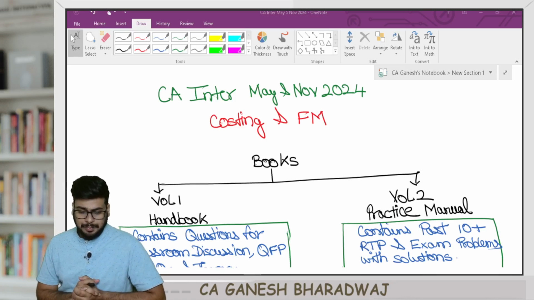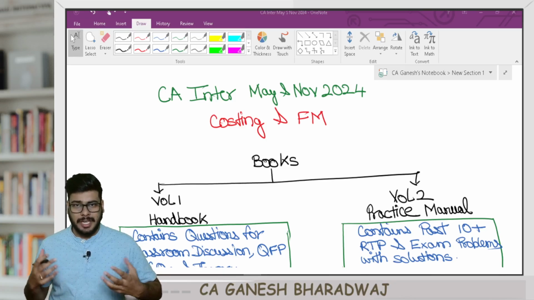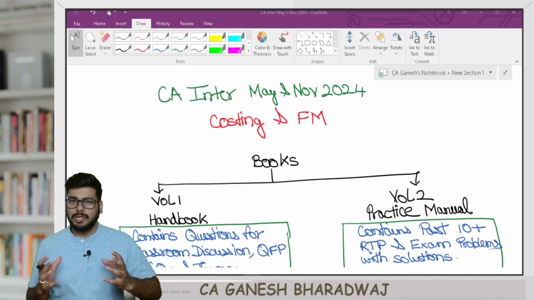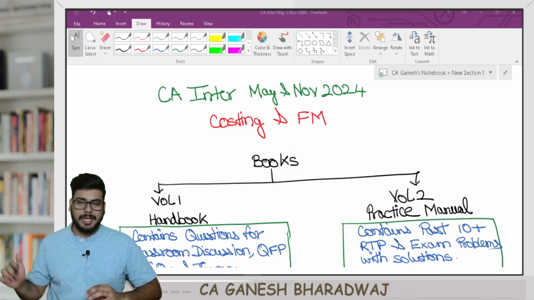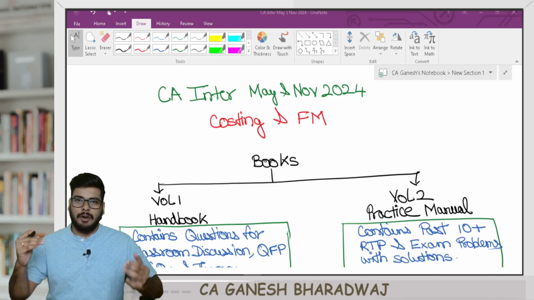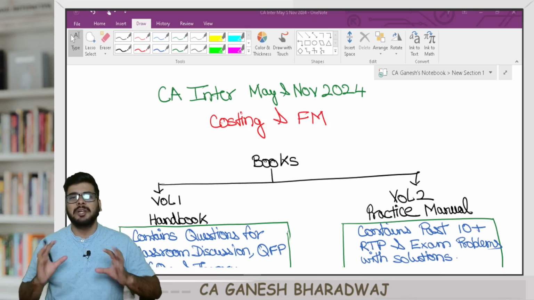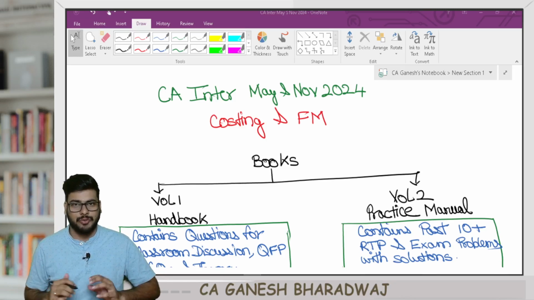Now, the ebooks, whatever resources we provide, first I will walk you through all the books and materials that we are providing. All the books and materials are available free of cost for downloading on our website. If you want a PDF copy, you can just go to our website and download it. I will walk you through.